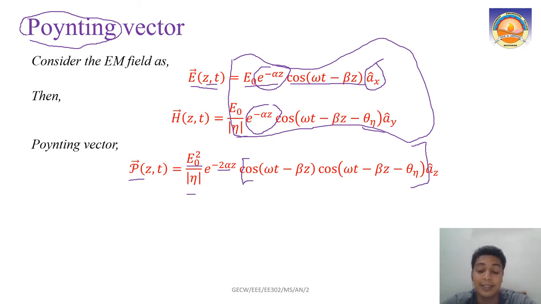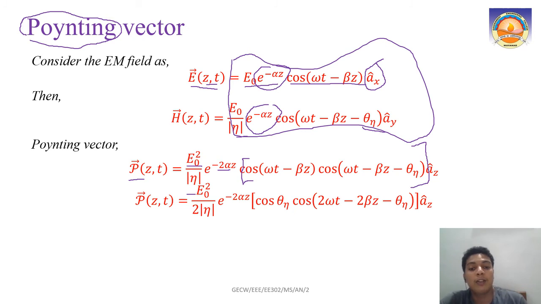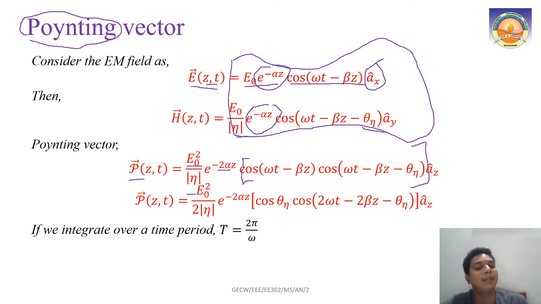Cos A cos B. What is cos A cos B? Cos A cos B is 1 by 2 into cos A minus B plus cos A plus B. I think you still remember those math equations. So what will you get? You will get this equation. So P of z,t is given like this, and if we integrate it, we will get this.